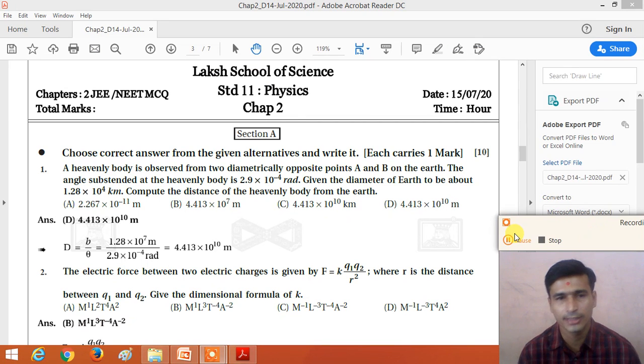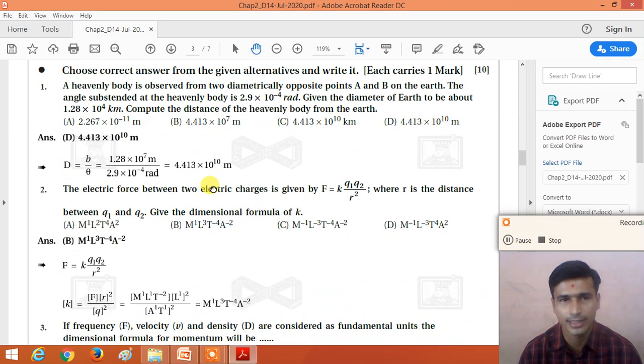So dear student, let us start with the first question of the JEE NEET MCQ of chapter number 2. See the sentence of the first question. A heavenly body is observed from 2 diametrically opposite points A and B on the earth.